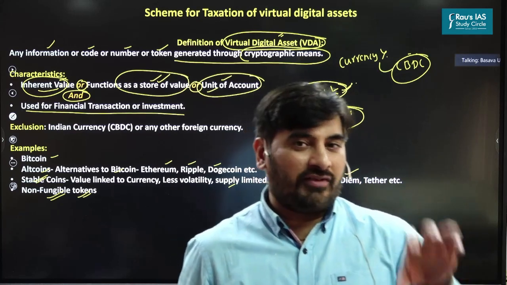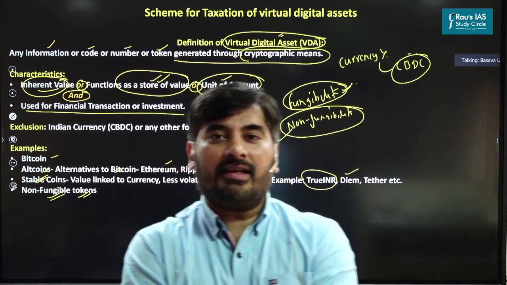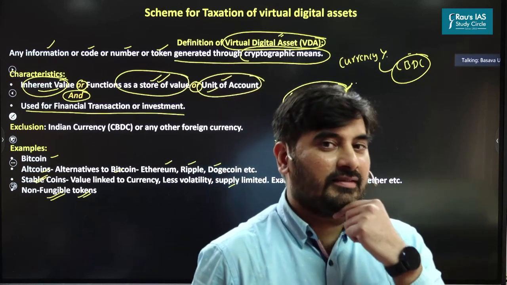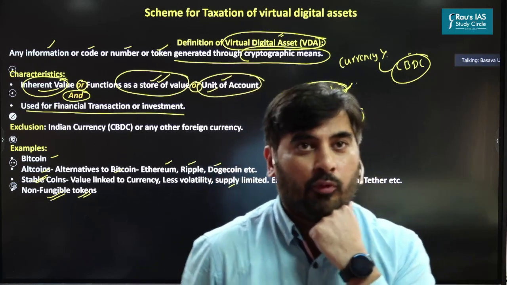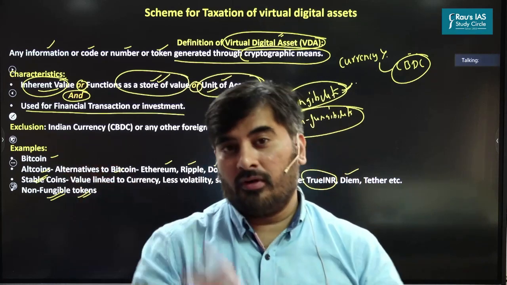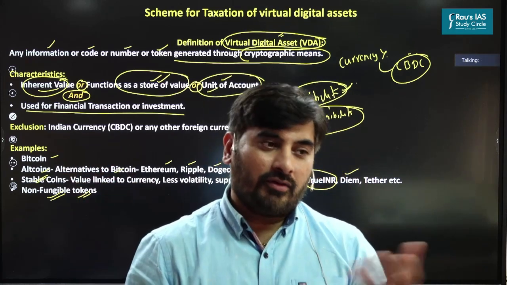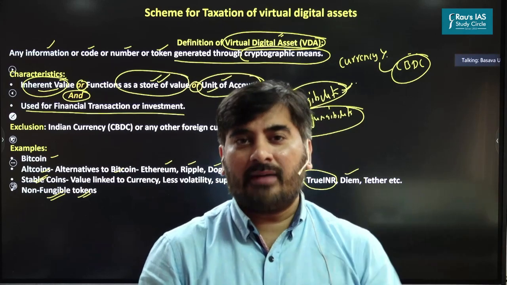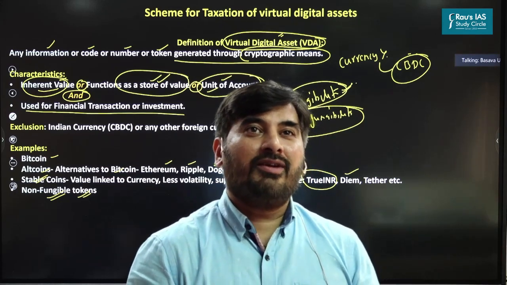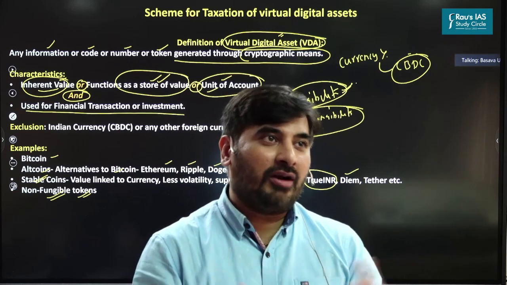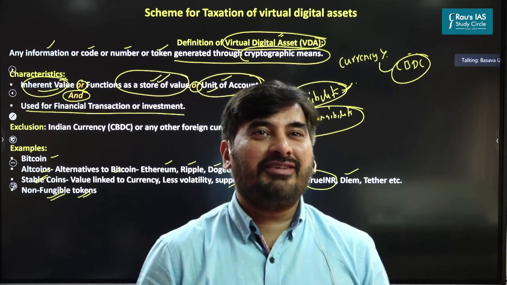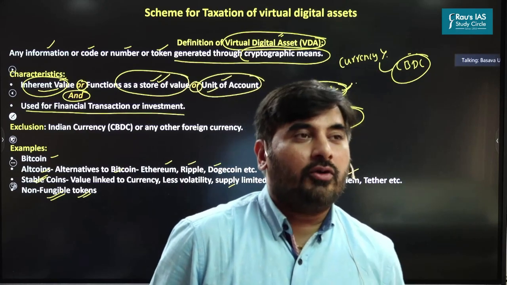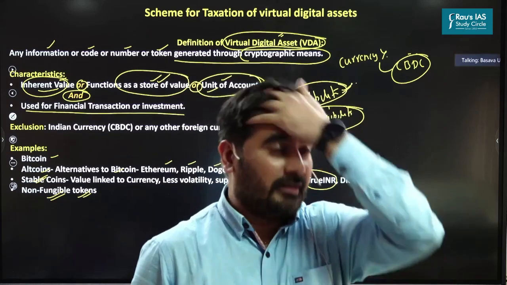So when you look at non-fungible tokens, they are basically the digital representation of certain unique things such as art, painting, poetry, even autographs. It has in fact been reported in the media that even Salman Khan is going to come up with his non-fungible token. So in case you're a fan of Salman Khan, which I am not, you can very well buy his non-fungible tokens as well. So Archit, I'll come to your doubt, don't worry. So this is the non-fungible token.